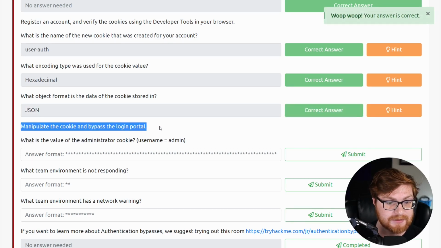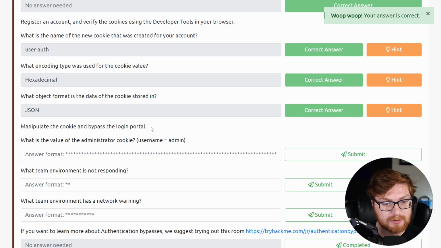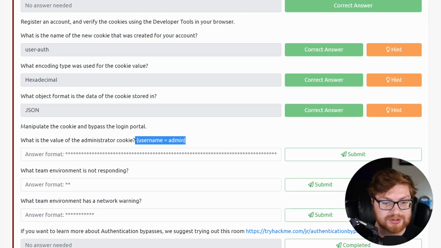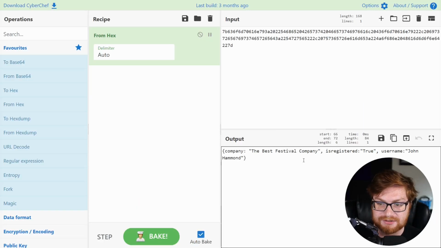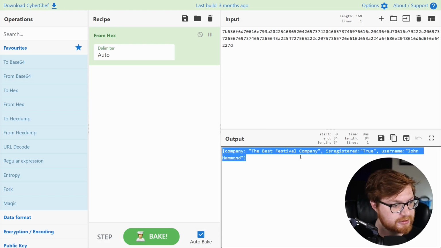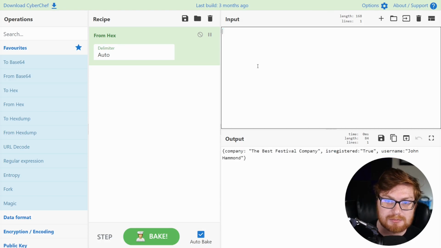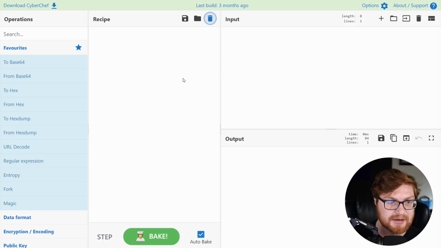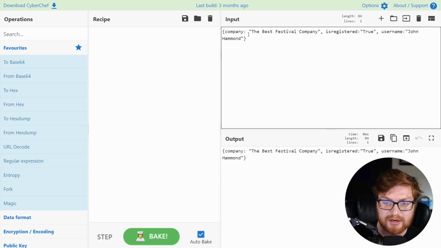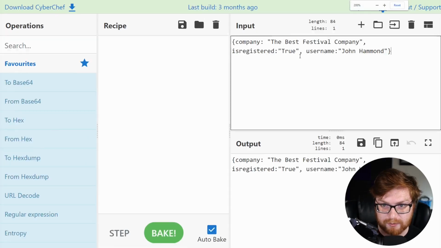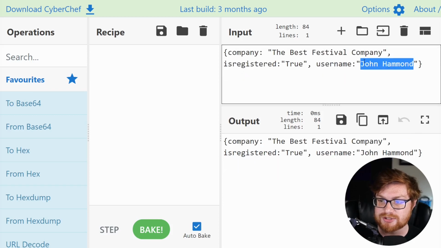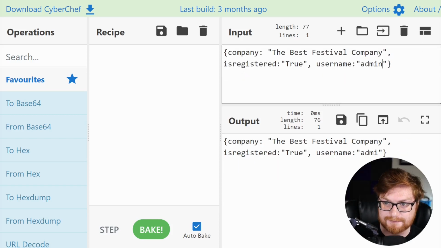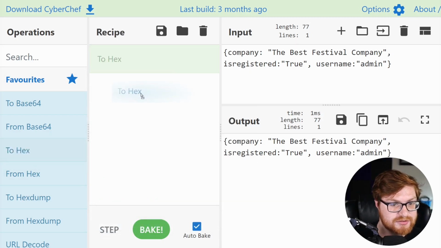We can manipulate the cookie and try and bypass the login portal. What's the value of the administrator cookie if we try to change our username to admin? So let's go back to CyberChef and do that. If we took this output down below, I'm actually going to do something weird. I'm going to remove everything from input and clear out my CyberChef operations, and I'm going to paste it in here so that now we could tinker with what we actually want to change and manipulate this cookie. Let's change that username to admin, typing that in, and let's change this to hexadecimal.